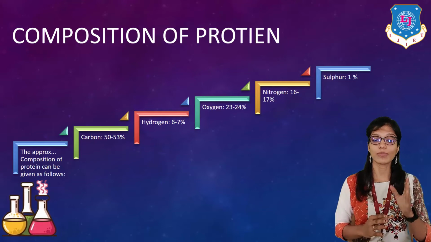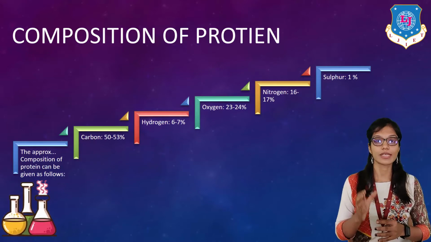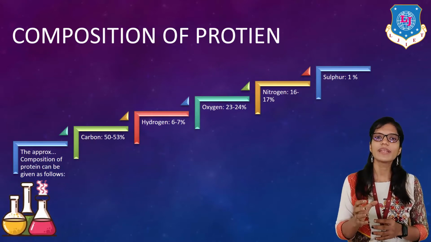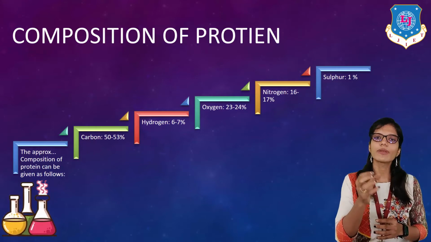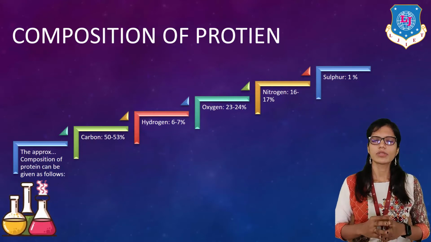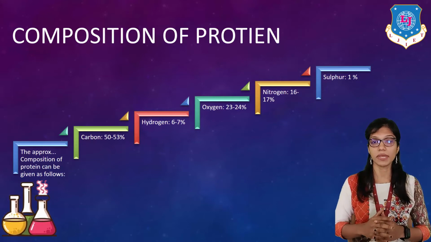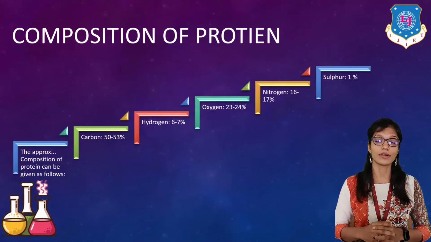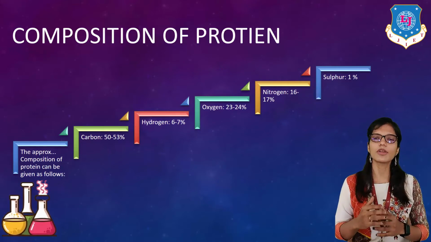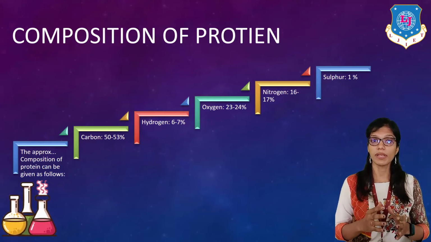It will be 16 to 17%, and nitrogen itself is basically a compound which we will get from different food sources, right? If we talk about the general food sources of protein, then we will get it mainly from dairy products. Now, which dairy products actually contain a higher amount of protein? We can take here an example of milk. It's a very good source of protein.